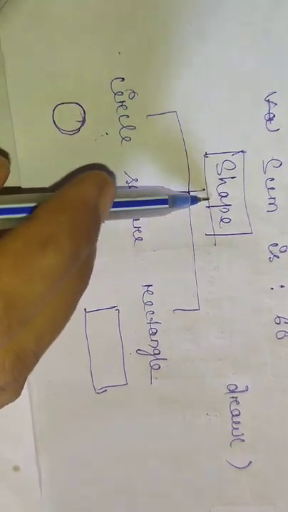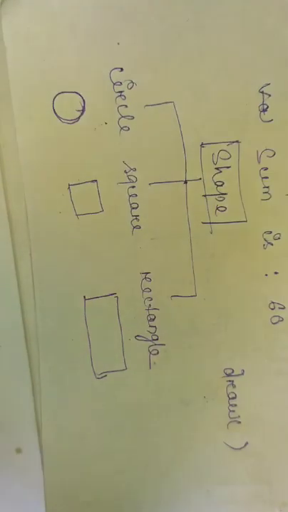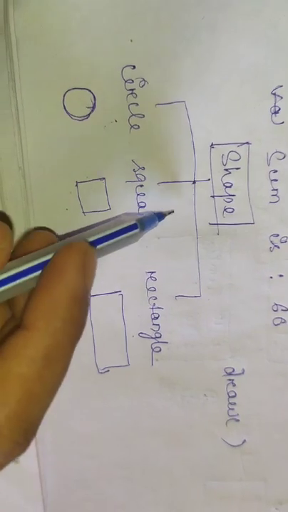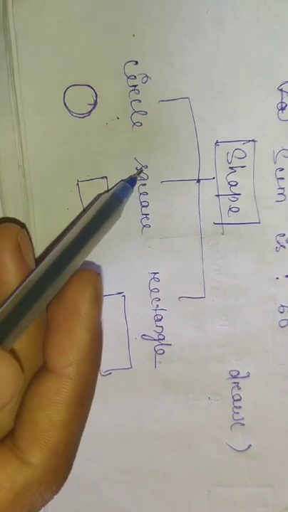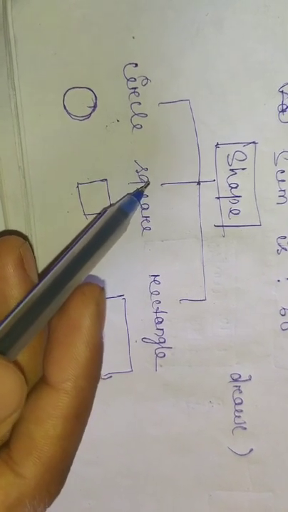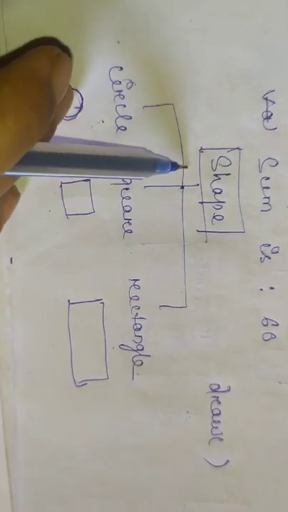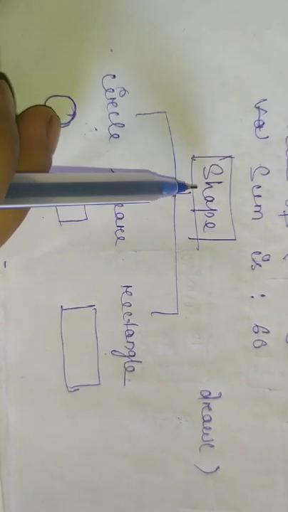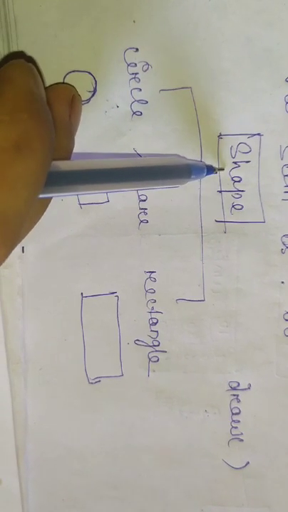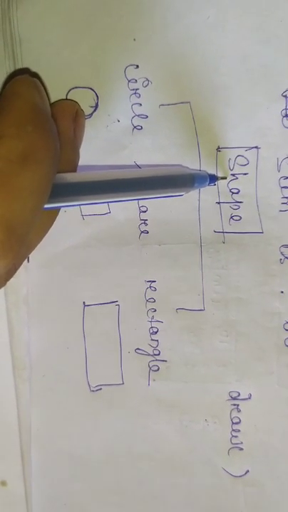But for the shape class, if we implement the function draw, what will we write inside that function? How will we implement it? We know that there is a function, but we cannot implement it inside this class. So in this example, shape can be taken as an example of an abstract class.